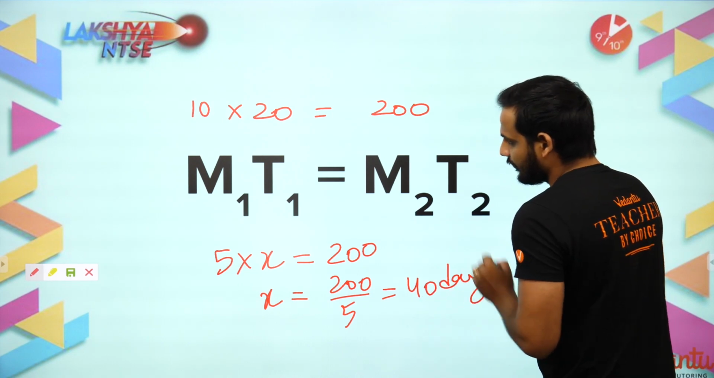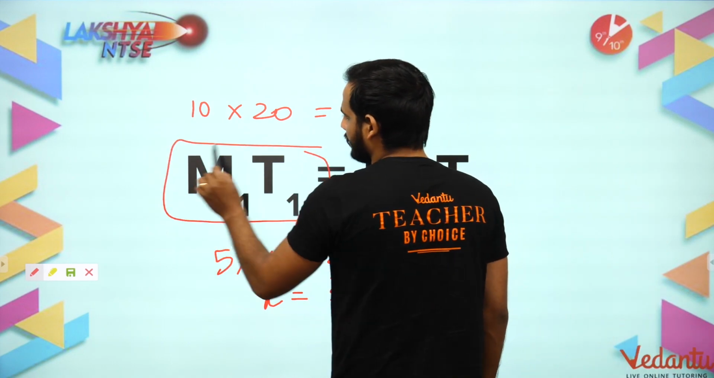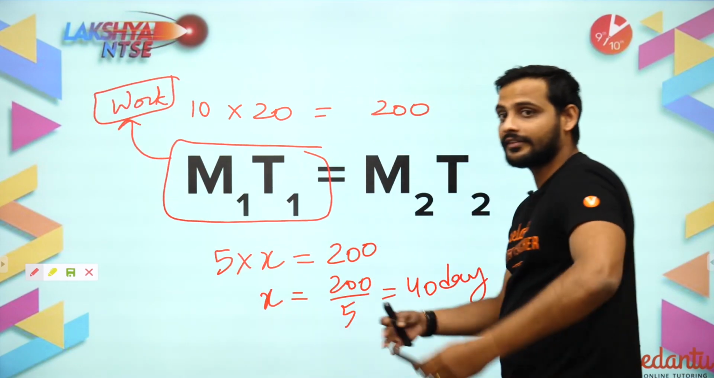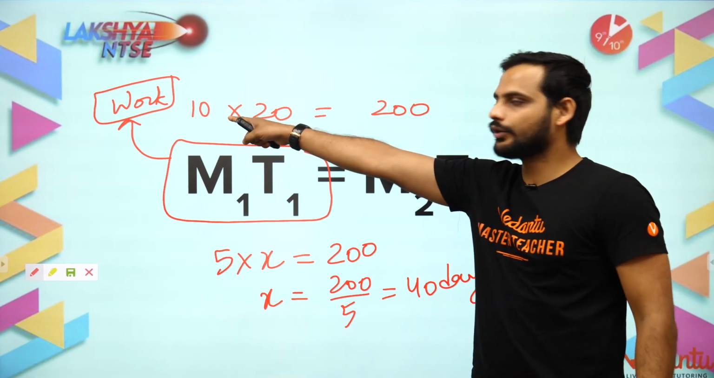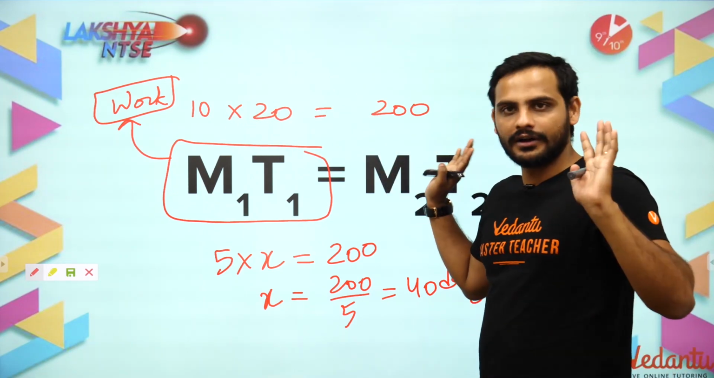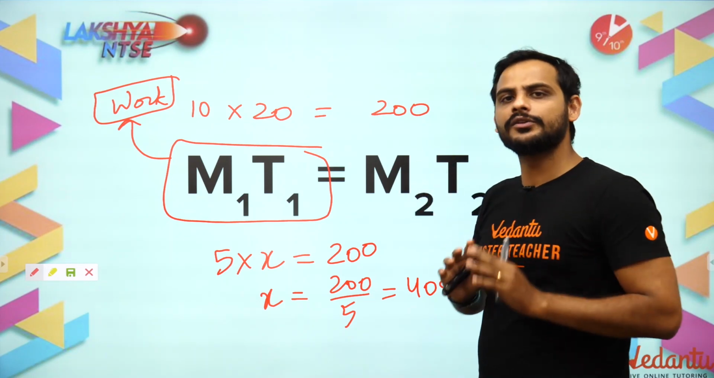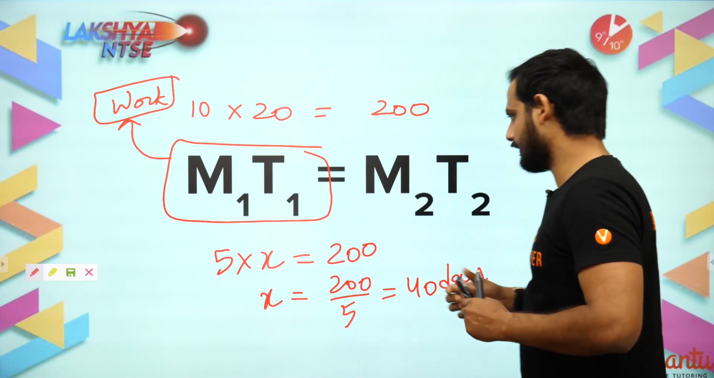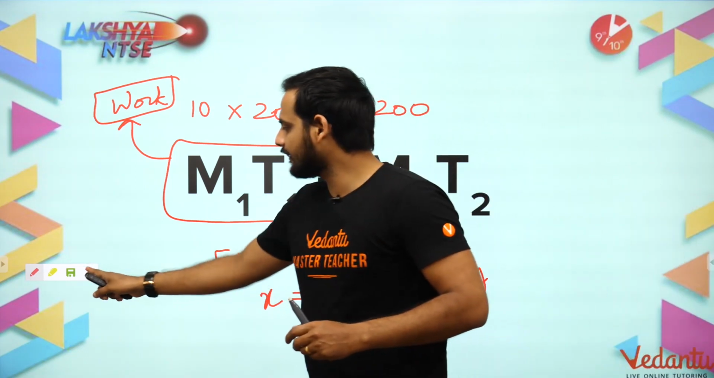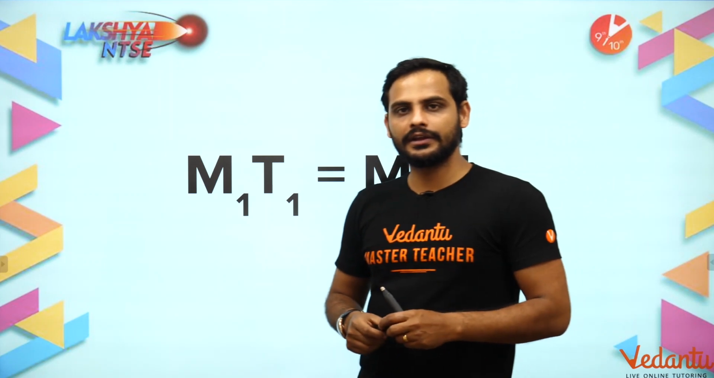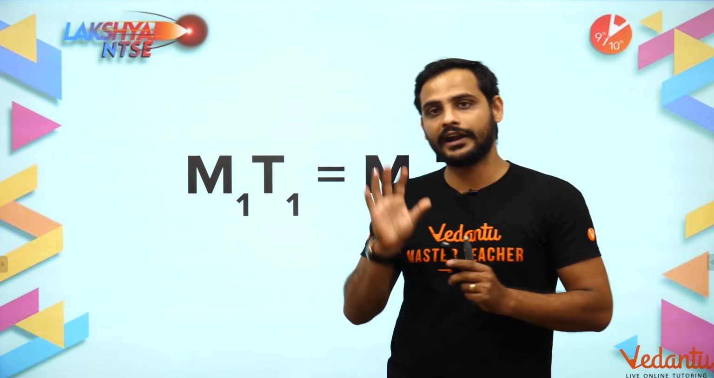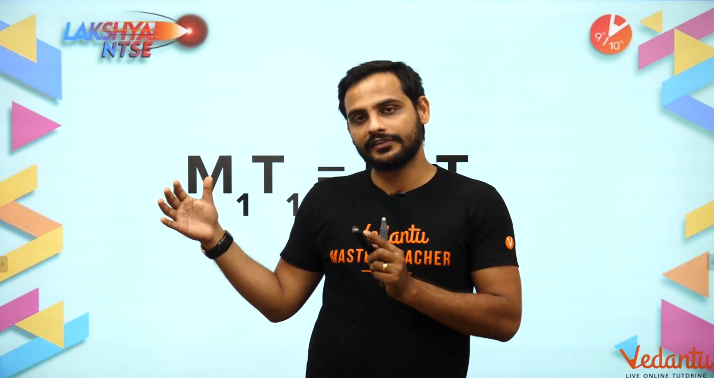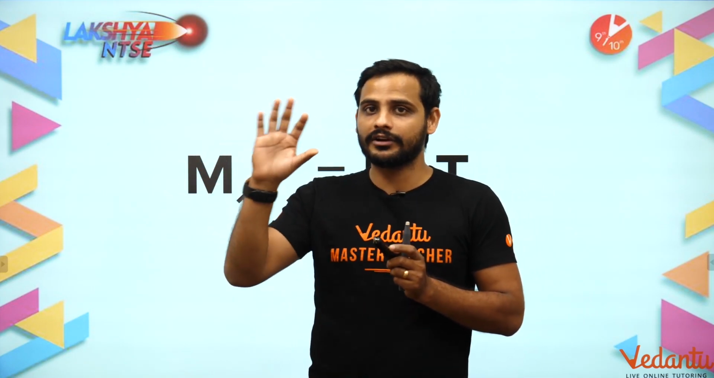Remember this thing, children: man into the time taken gives you your work. So first we know that 10 men, 20 days, so 200 units of work. The same work will be completed by 5 men in 200 by 5, total 40 days. Now sometimes they will give the time in different ways. Some people are working for 10 days, working 6 hours a day, and another set of persons are working 8 hours a day, but only for 8 days.